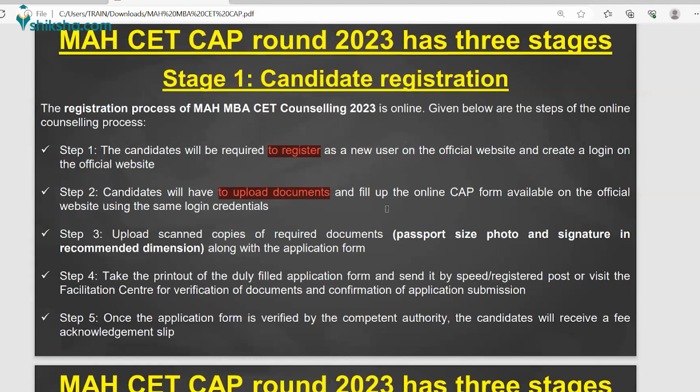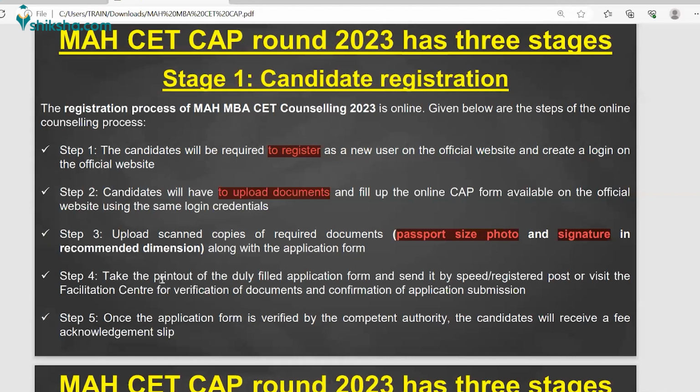So you just upload your date of birth certificate, your graduation certificate, etc. over the website, as well as the photographs, right? And then you will be getting your login details. After this, upload the scanned copy of your passport size photograph and your signature in the recommended format. This can be normal JPEG or some different formats are there, right?